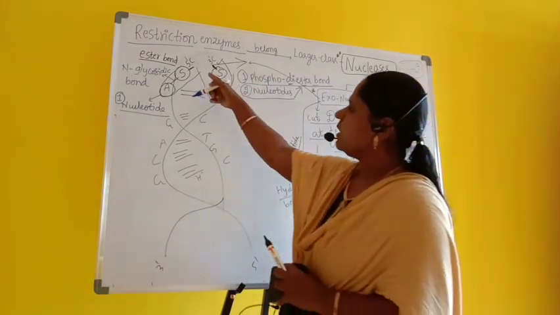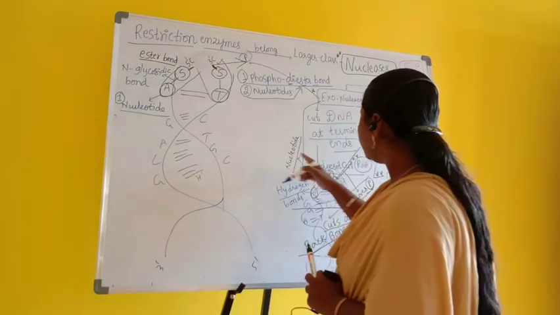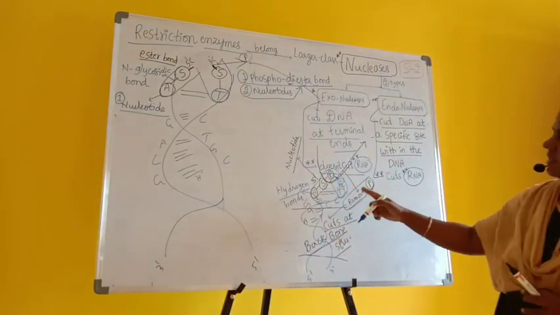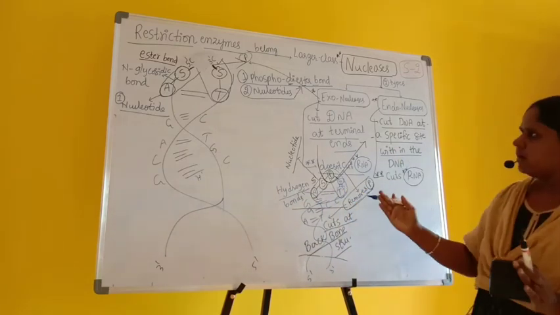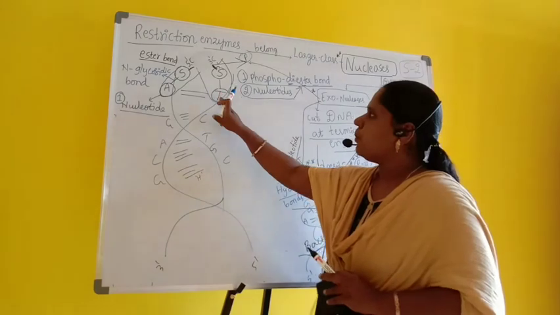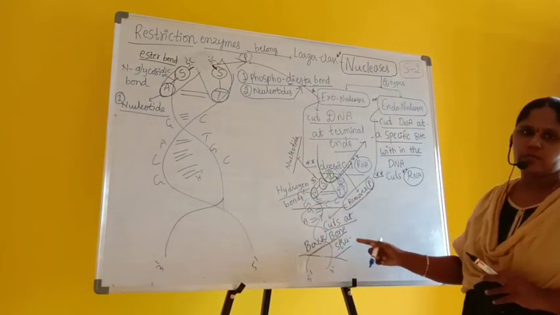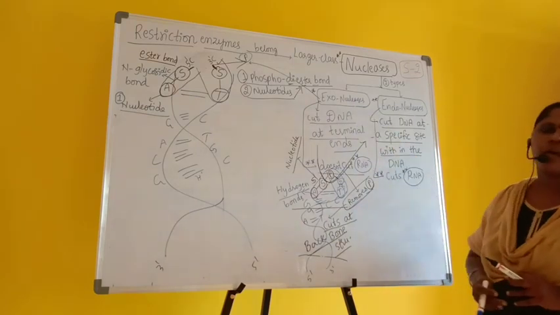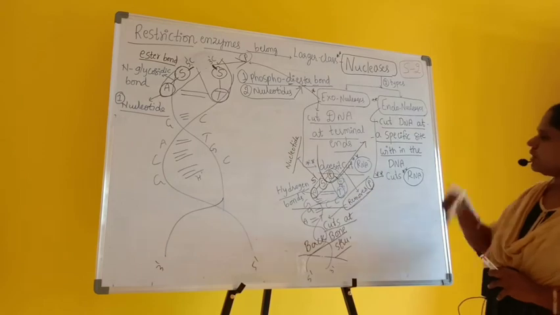Exonucleases cut at the terminal end by removing the phosphorus. It removes the phosphorus out. That's why it makes the cutting at the terminal end. So the 2 helices will get open by removing the phosphorus, because it cuts at the backbone structure. They are called exonucleases. Then what are endonucleases?